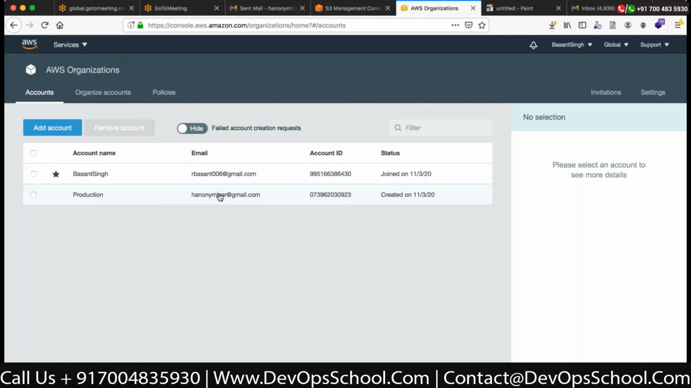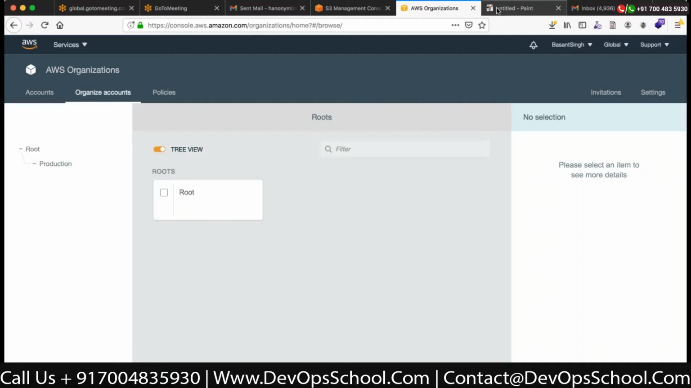You see that there's an email address and there is a new account ID created. Okay, although I did not, which is going to bill and then different account IDs.